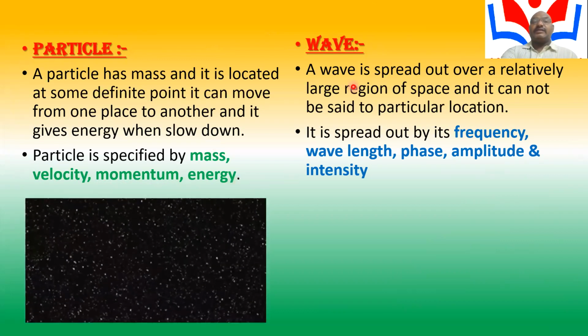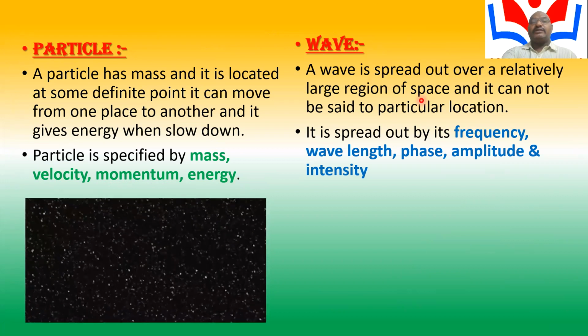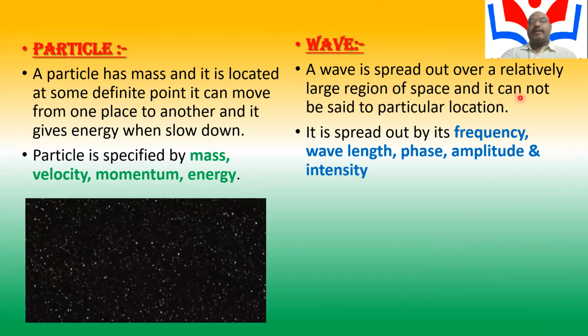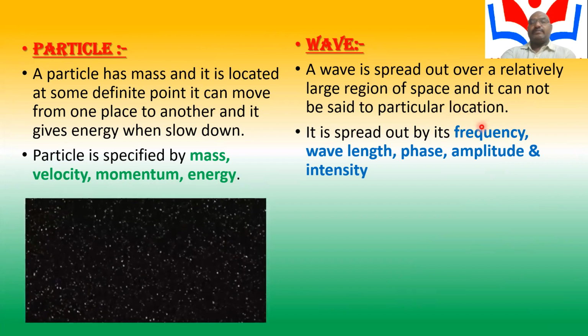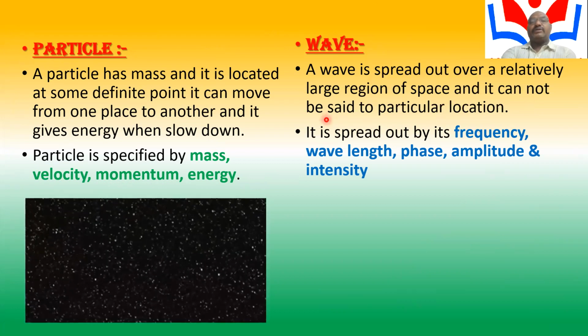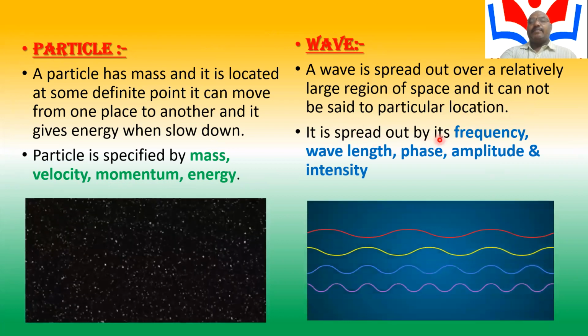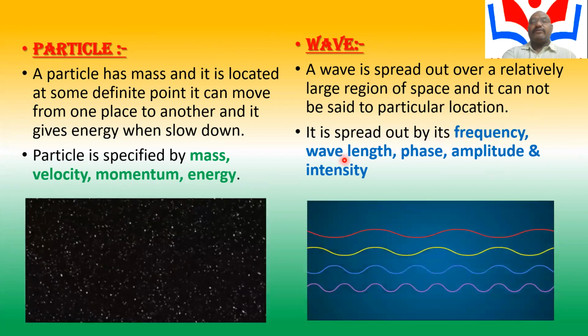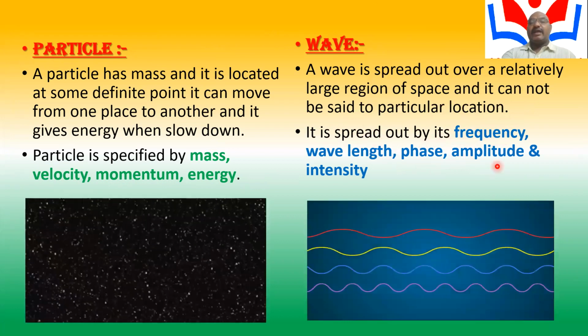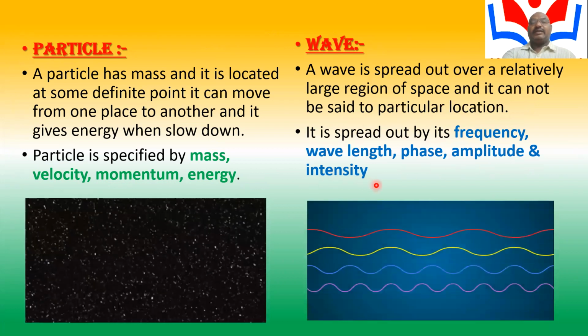But a wave is spread out over a relatively large region of space, and it cannot be said to be at a particular location. It is specified by frequency, wavelength, phase, amplitude, and intensity.